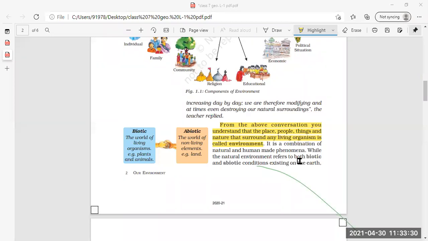Both are present in our environment, while the natural environment refers to both biotic and abiotic conditions, that means living as well as non-living things present on the earth.